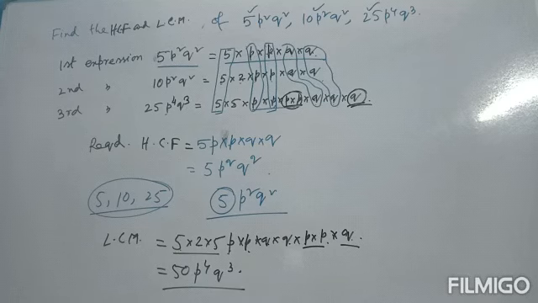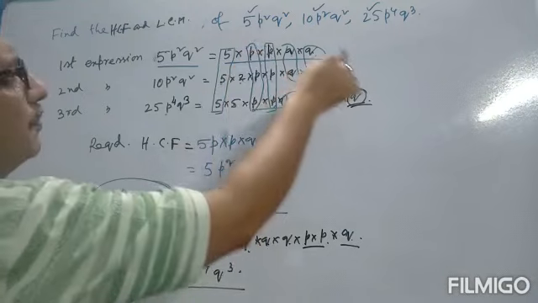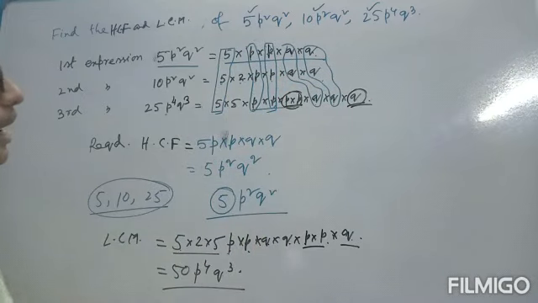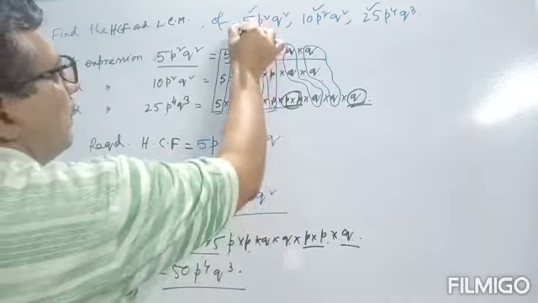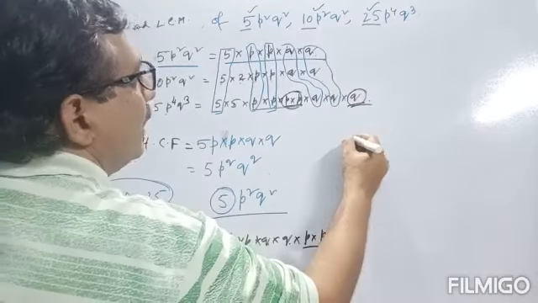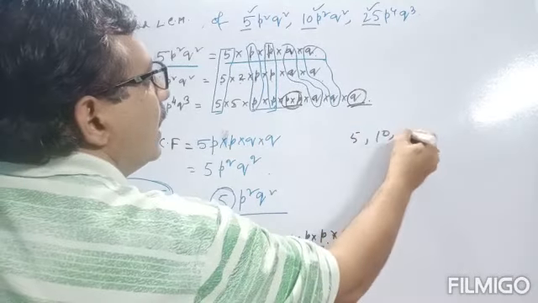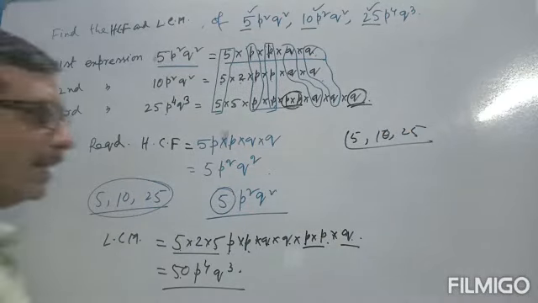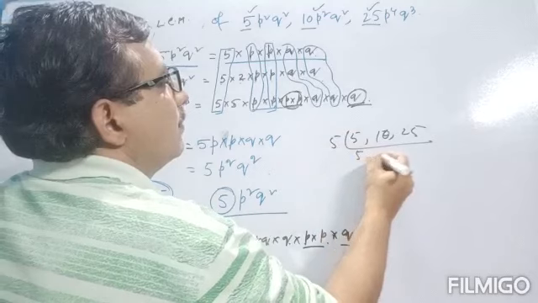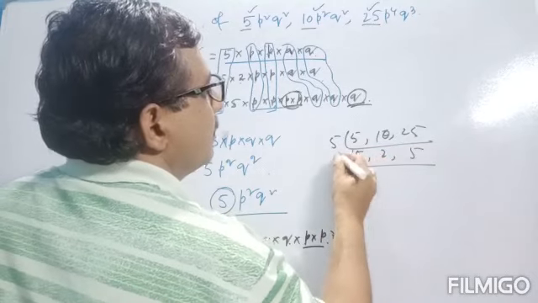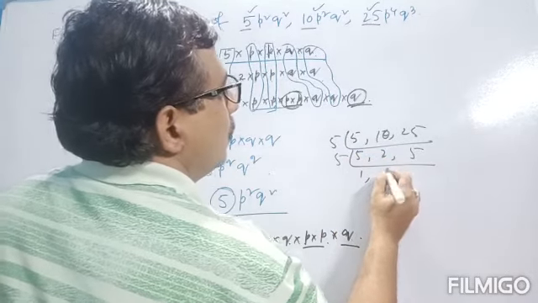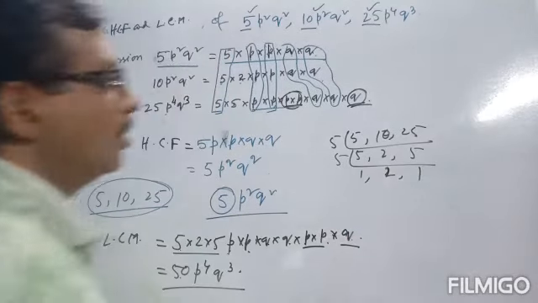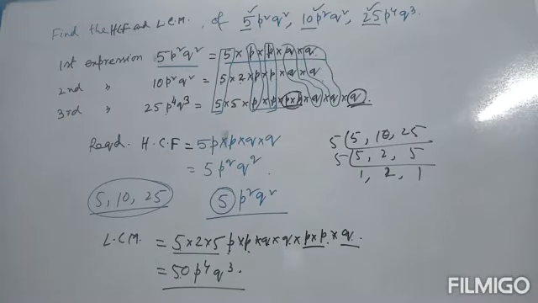Or in another way, just find the LCM of the variables p, q, and also find the LCM of 5, 10 and 25. Then we can also find this numerical part. Divided by 5, 1, 2, 5, again divided by 5, 1, 2, 1. So 5 into 5, 25, into 2, that is 50 again.